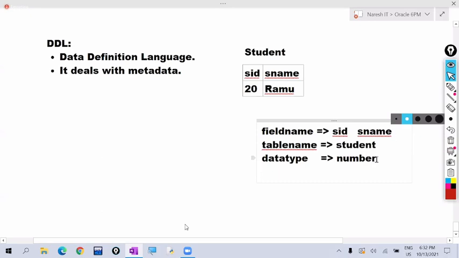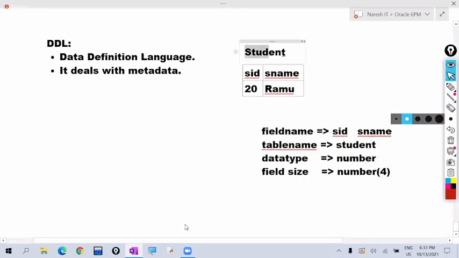Here I want to accept only up to 4 digits, maximum 4 digits. That is called field size. If I give number of 4, it can accept a maximum of 4 digits only, up to 9,999. So here 4 is the field size. This is metadata. Number is the data type, and data type is the metadata.